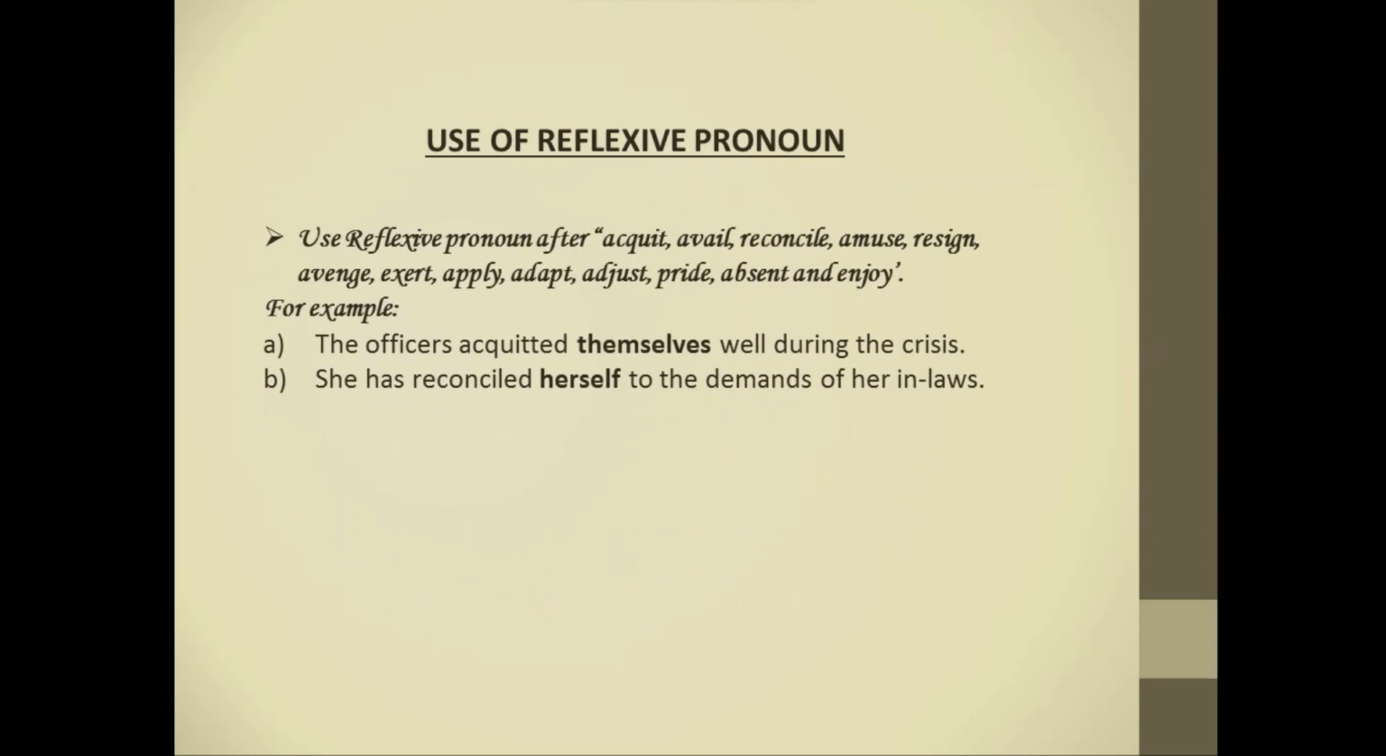Use a reflexive pronoun after acquit, avail, reconcile, amuse, resign, avenge, exert, apply, adapt, adjust, pride, absent, and enjoy. For example, the officers acquitted themselves well during the crisis. She has reconciled herself to the demands of her in-laws. Here, you can see acquitted is followed by themselves, which is a reflexive pronoun, and in the next sentence, reconciled is followed by herself, which is also a reflexive pronoun.